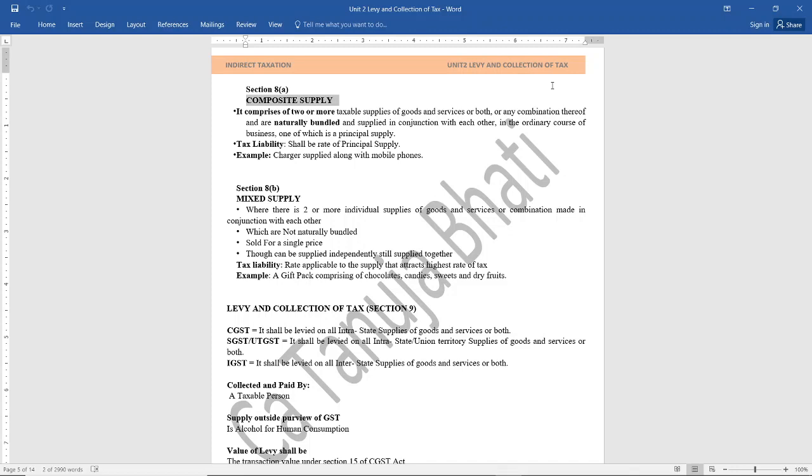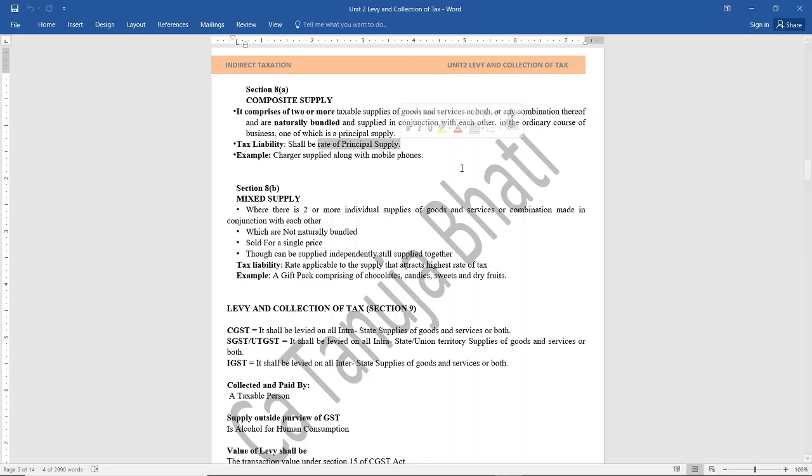So here in composite supply, always keep in mind that the rate will be applied based on the rate applicable to the principal supply. Now, what is the meaning of principal supply? The main supply. So, for what purpose did you mainly go there? To purchase a cell phone. What is the shopkeeper selling you? The cell phone. This charger, earphones, battery, all these are in conjunction with each other.